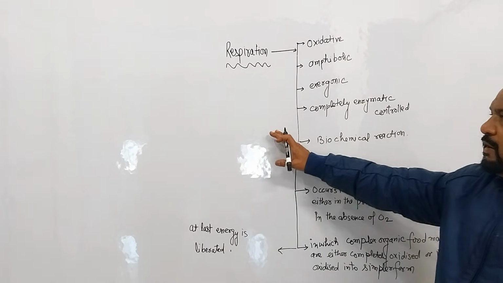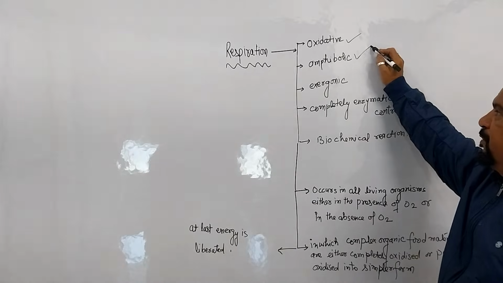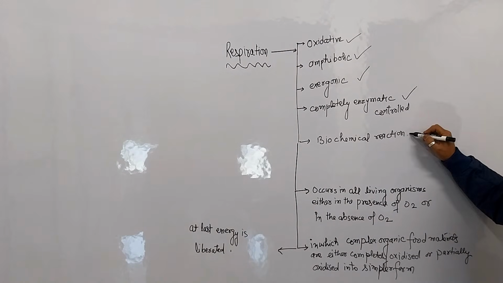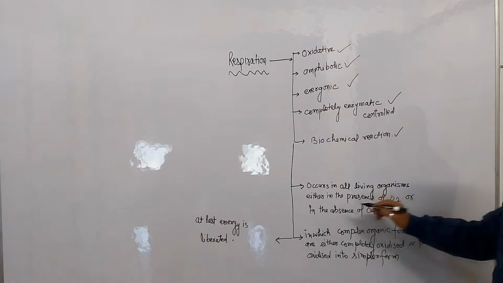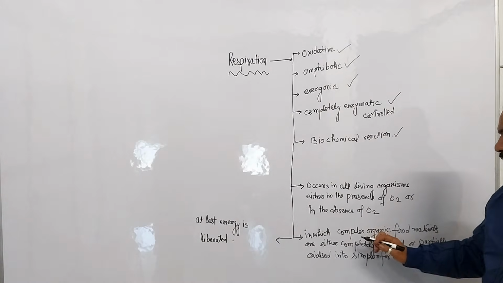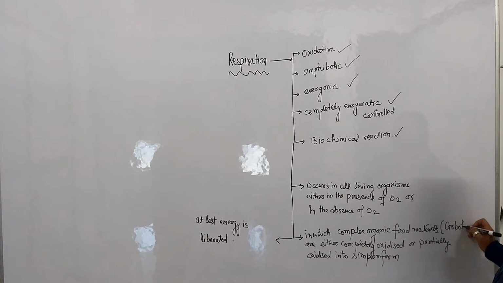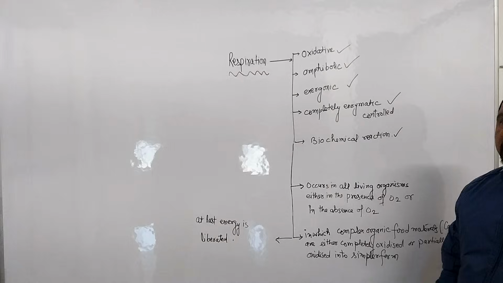What I am saying: respiration is an oxidative, amphibolic, exergonic, completely enzymatic controlled biochemical reaction that occurs in all living organisms, either in the presence of oxygen or in the absence of oxygen, in which complex organic food material like carbohydrate, fat, protein, etc. are either completely oxidized or partially oxidized.